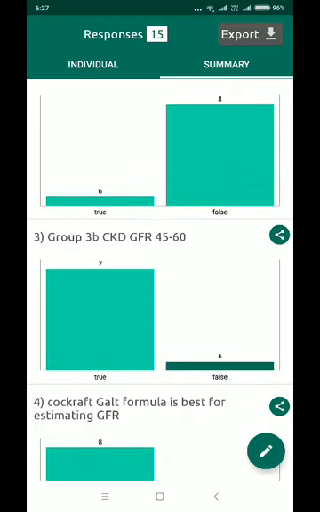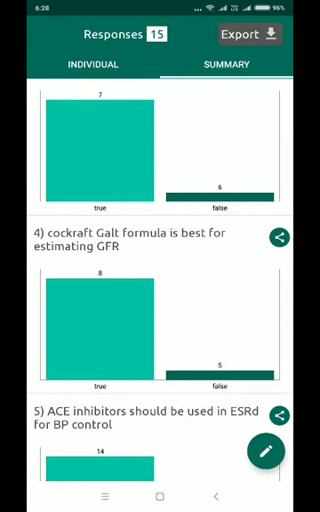The third question was a distractor. CKD group 3B has GFR 30 to 45, right? While 3A has 45 to 60. So this question, most of you got it wrong, but it was a distractor. Remember, CKD 3 is GFR less than 60 for 3 months, and it is divided into 3A and 3B, while CKD 4 is less than 30 to 15, and less than 15 is ESRD or CKD 5.